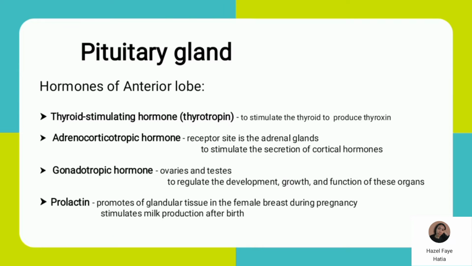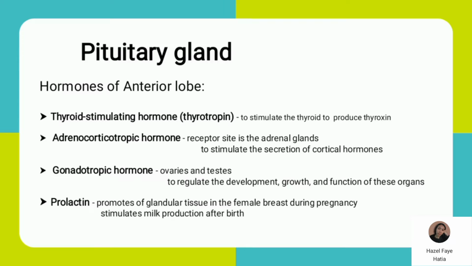Next are the hormones of the anterior lobe. The two distinct regions of our pituitary gland differ in function and in the hormones they secrete in our body. In the anterior lobe, we have 4 hormones.